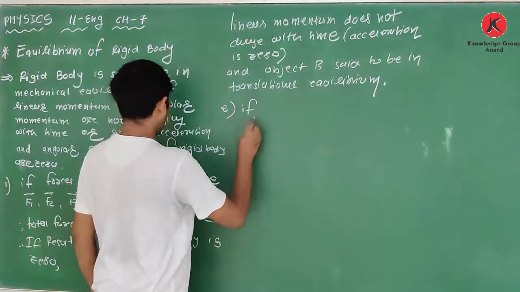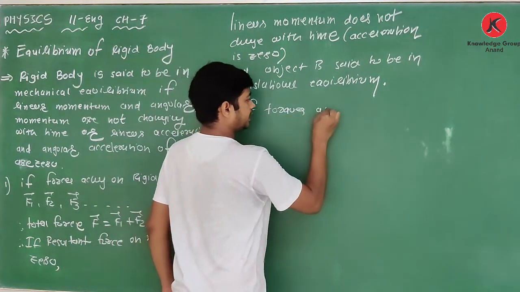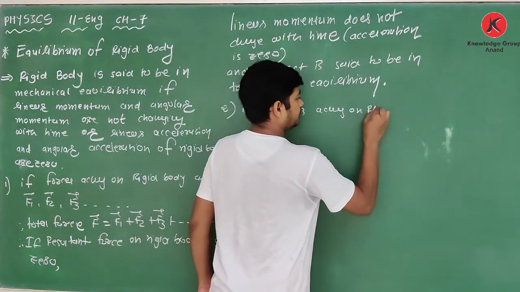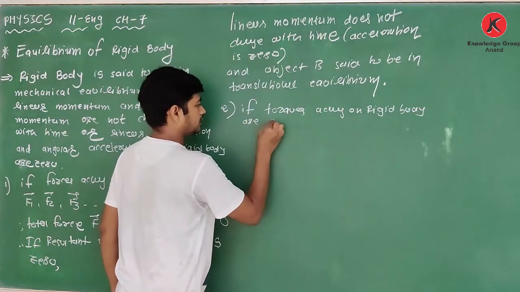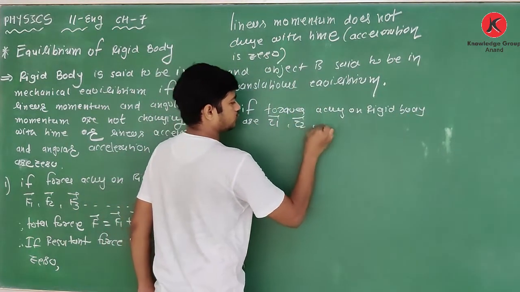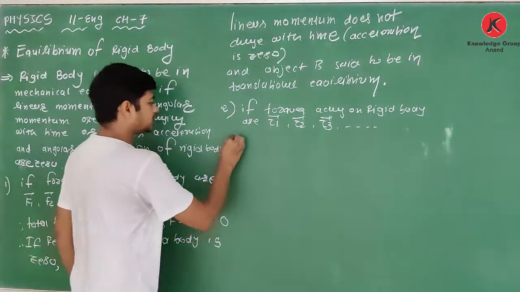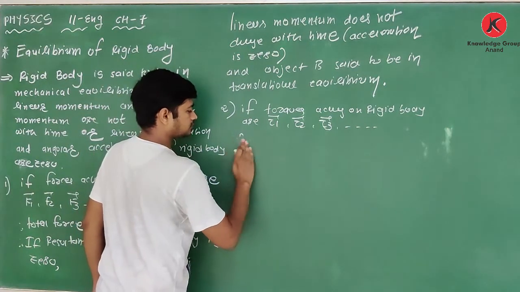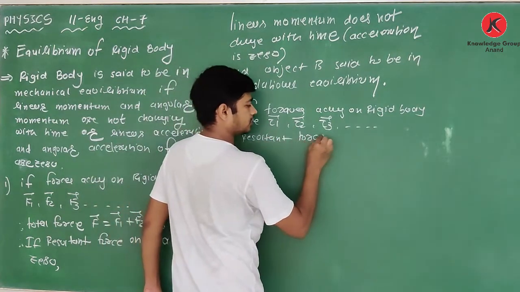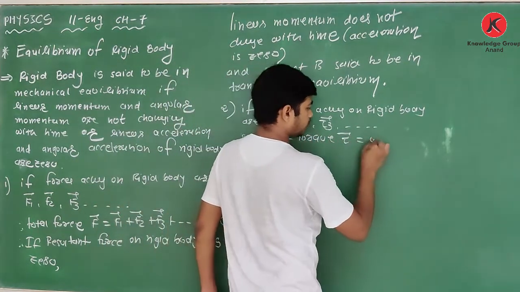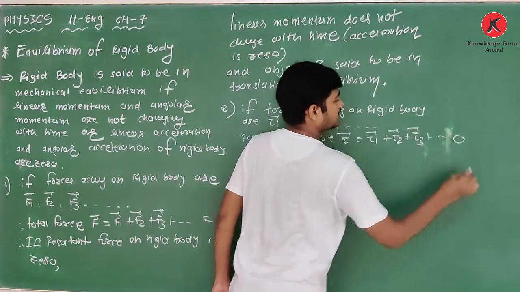Similarly, second, if the torques acting on the rigid body are tau 1, tau 2, tau 3 and so on, and the resultant torque, that is tau equal to tau 1 plus tau 2 plus tau 3 and so on, is 0.